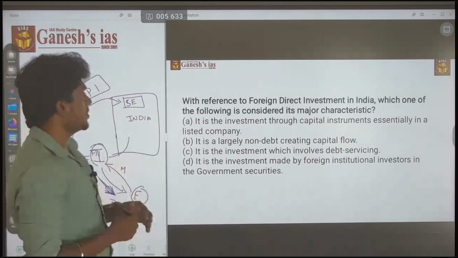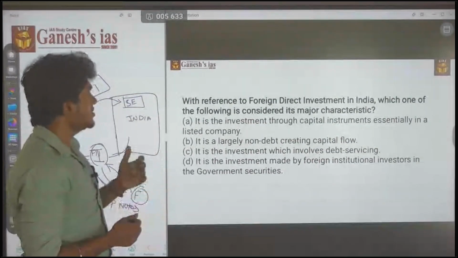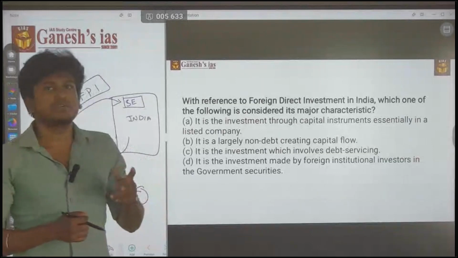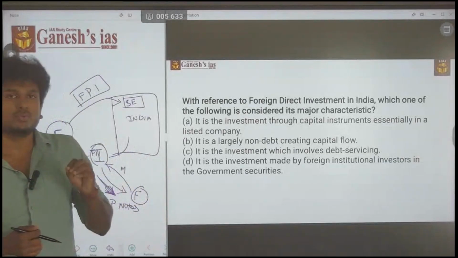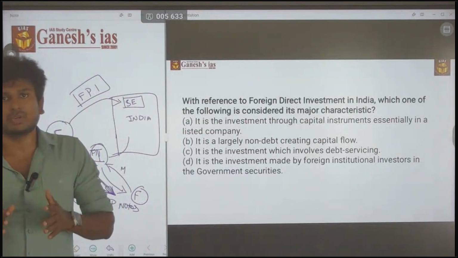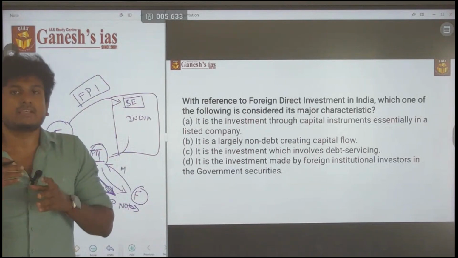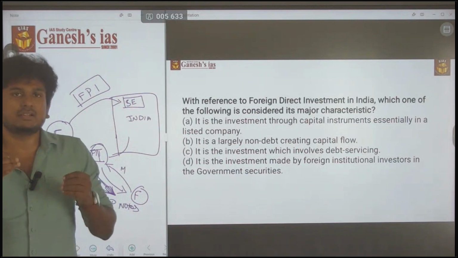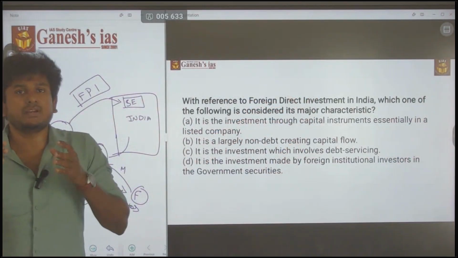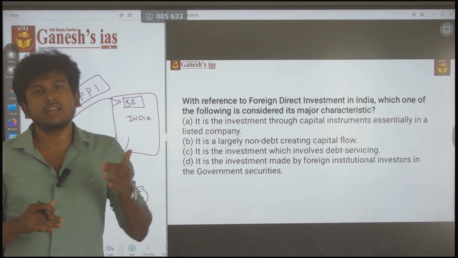So FDI, the first statement is: it is the investment through capital instruments, correct, essentially in a listed company. There is a trap. FDI should not be only in a listed company. Consider that I am going to start a company like Swiggy or something, with some extra benefits. A foreign individual, consider Mark Zuckerberg, seeing the potential of this company, is going to invest $100 billion in my company. Even though I am not a listed company, he can invest some money.